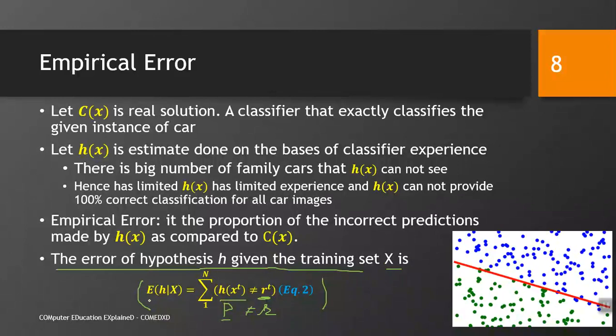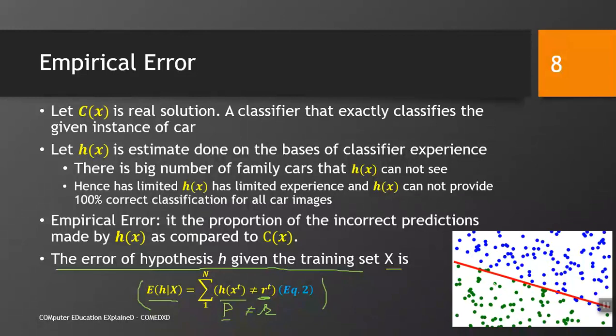We have previously seen what a conditional probability is, and we can represent this with the help of conditional probability, the error of the chosen hypothesis when data is given. So, E given H given X: we have the data, we have formulated H. So, what error would be made by H, right. Let us say that this red line represents our discriminator function. This discriminator function may correctly classify the data.